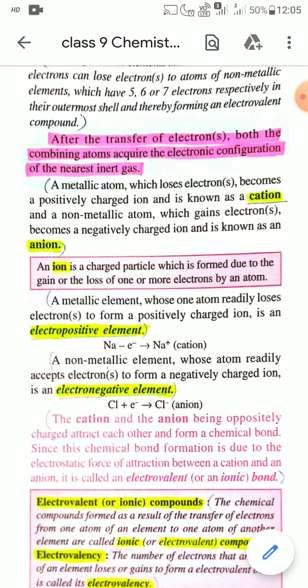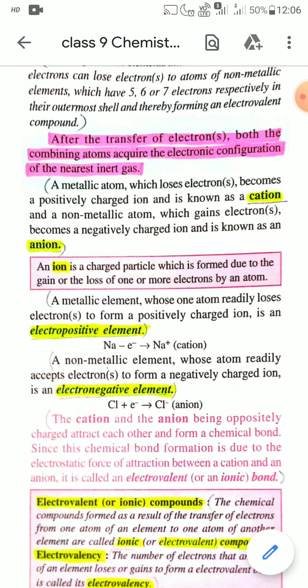So in case of electrovalent bond formation, a metallic atom generally loses its electrons and forms cation, and a non-metallic atom generally accepts or gains electrons to form anion. And the cation and the anion, being oppositely charged, attract each other and form a chemical bond.